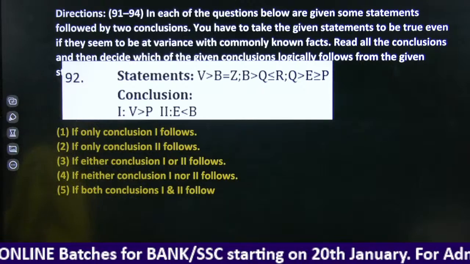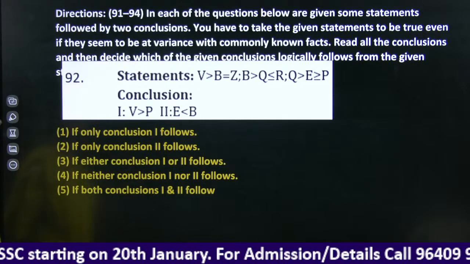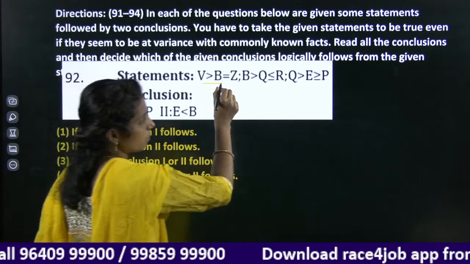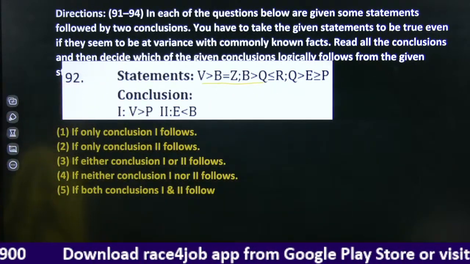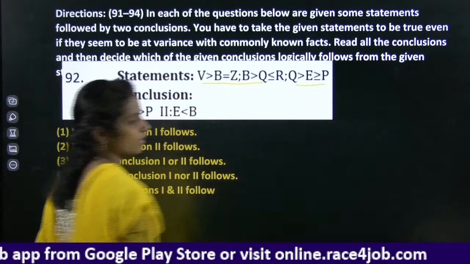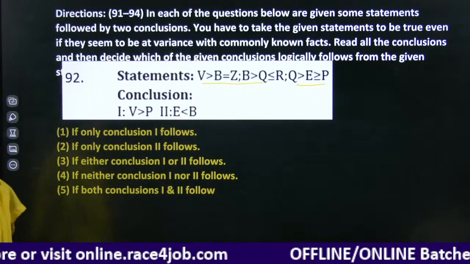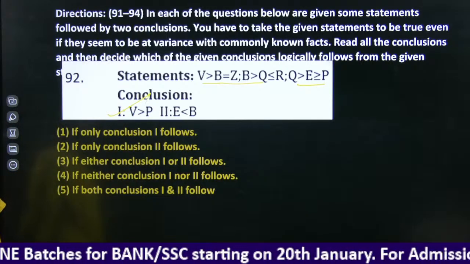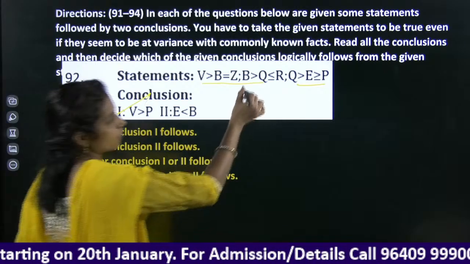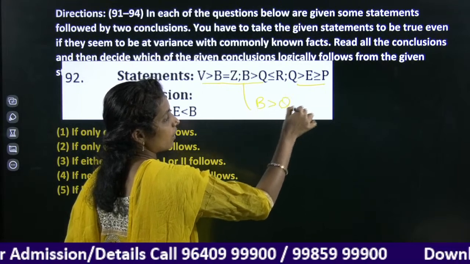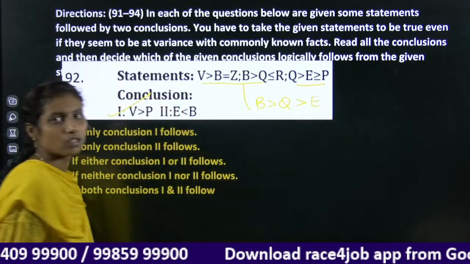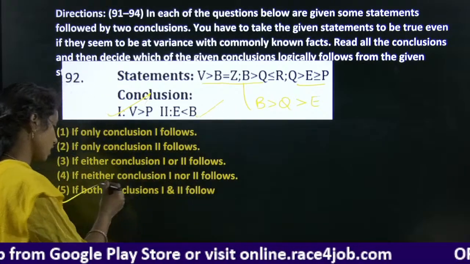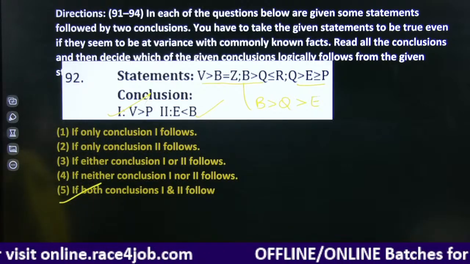Check it here. V to P relation. V greater than B. B is greater than Q. And Q is greater than P. Directly, V is greater than P. One is true. Next. E less than B. Check it here. From B to Q, it is greater than, and from Q to E greater than. From B to E there is greater than. Interchange, then E less than B. And our answer here it is option 5. Both 1 as well as 2 follows.